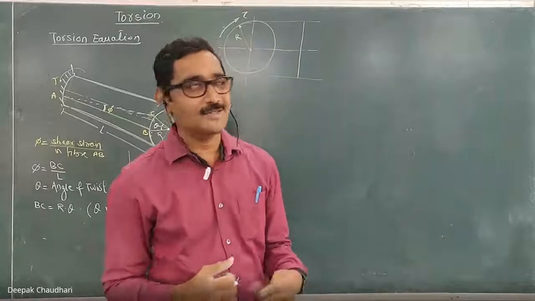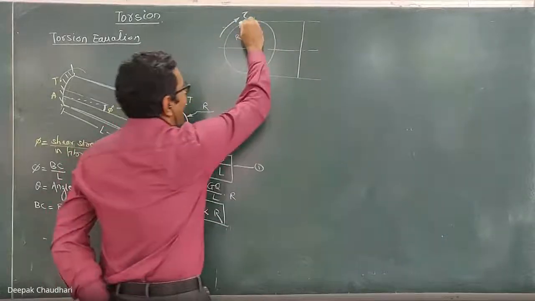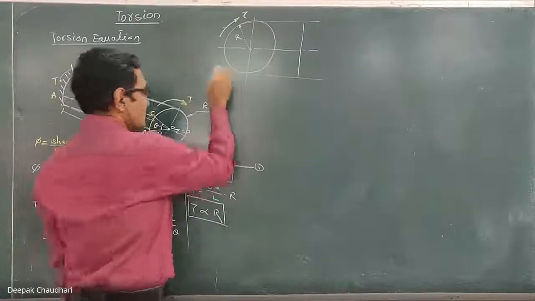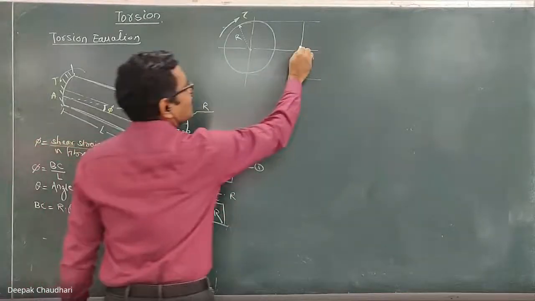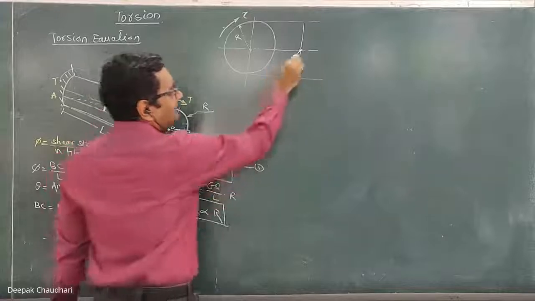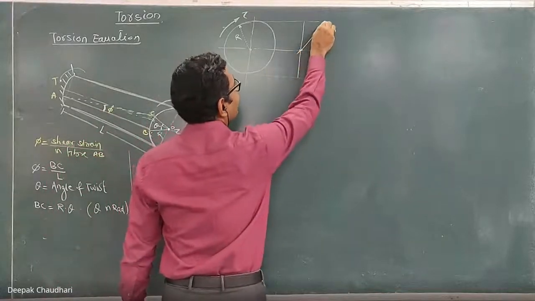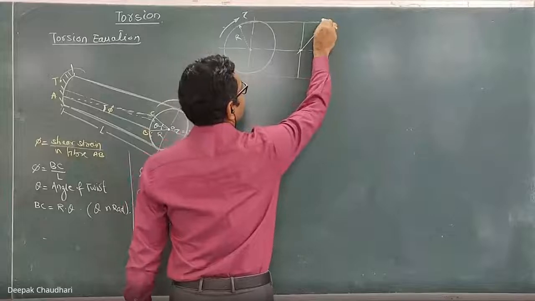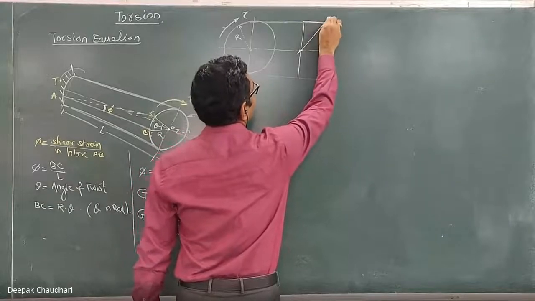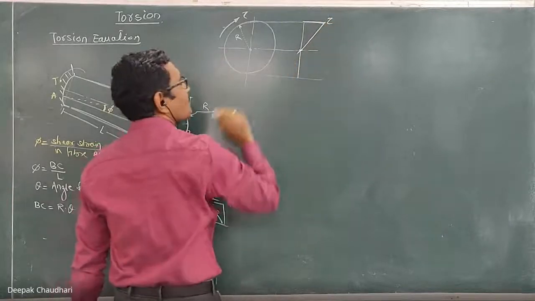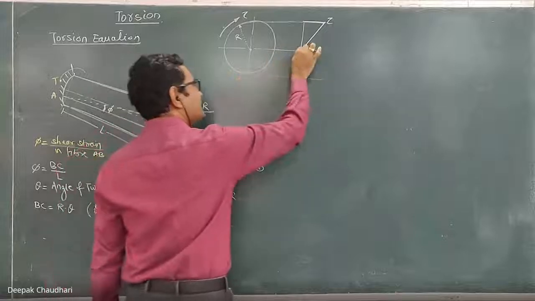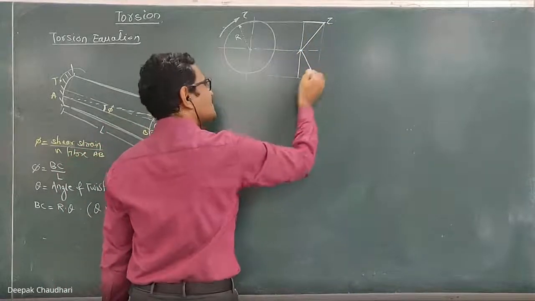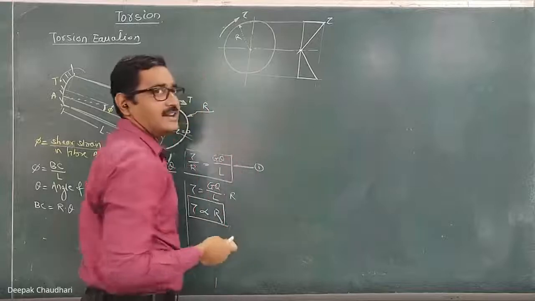stress. Clear? So how does the shear stress vary in the different layers of this cross section? We know that when R equals 0, the shear stress is 0. It varies linearly and becomes maximum at the maximum distance, meaning in the extreme layer the shear stress is maximum. So here, this is the shear stress tau over a distance of R. Now, what about this? It is similar. On the other end also, the shear stress varies similarly.